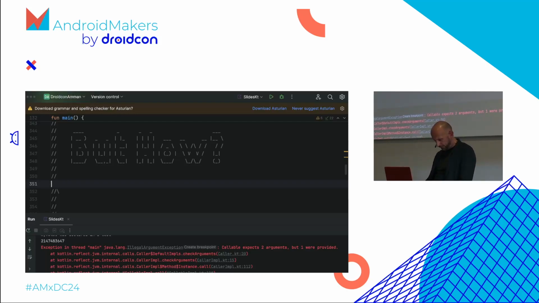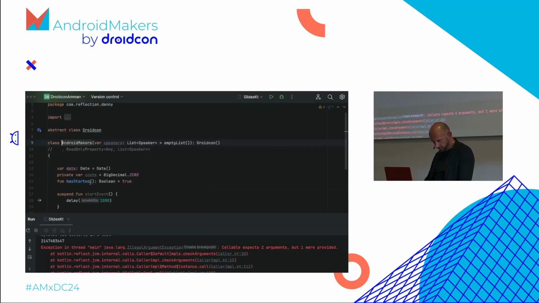Let's look at some bytecode. So, sorry, Android makers, let's just jump to the class. First like this, and then we do show bytecode. I never run this on this computer. Otherwise, I have this other computer.